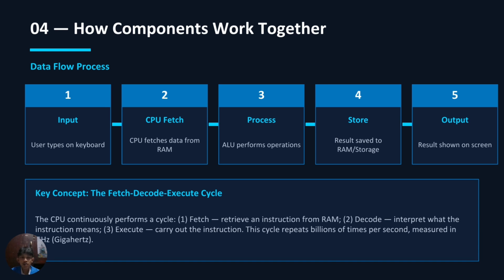This process is known as the fetch, decode, execute cycle. The CPU constantly fetches instructions from RAM, decodes them, and executes them. This cycle repeats billions of times every single second, which is why CPU speed is measured in megahertz or gigahertz.